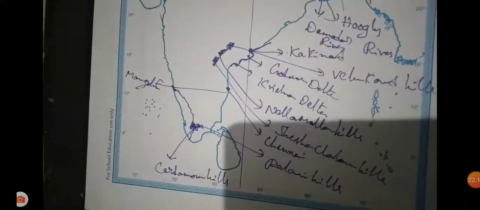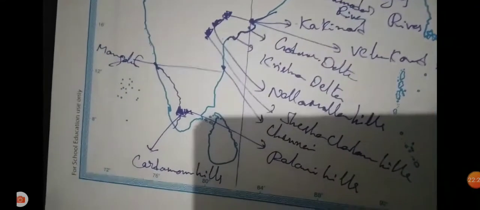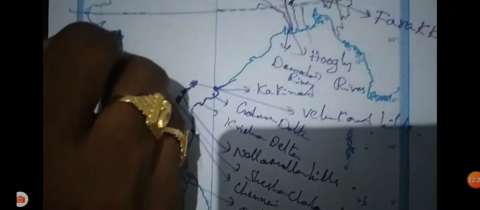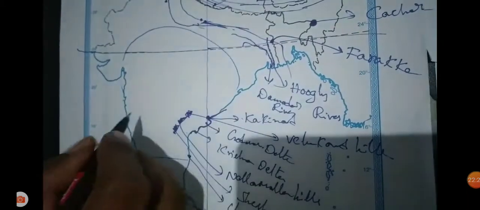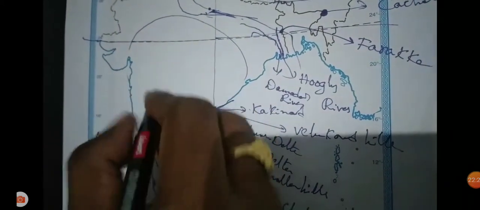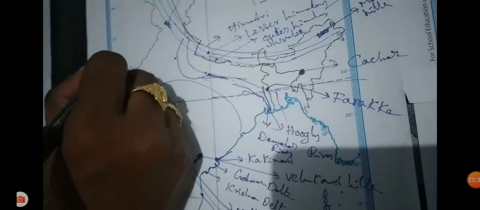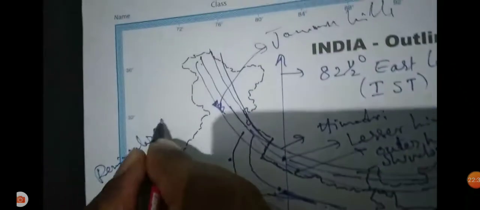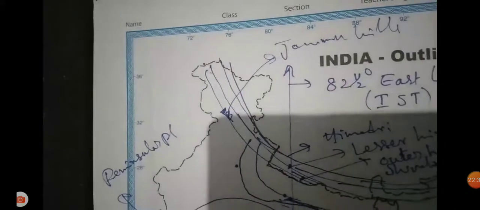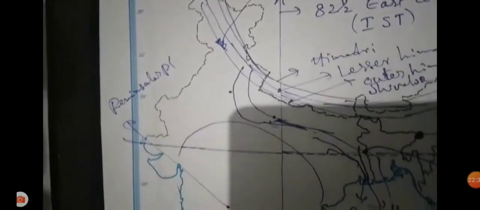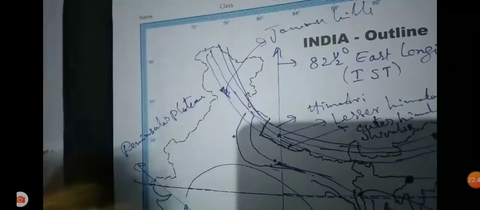On the north side of the Cardamom Hills, a little bit over, we have Anaimudi Hill. North of it is the Peninsular Plateau. This entire part comes under the Peninsular Plateau only. The Peninsular Plateau is also a very important location, you have to write it like this.